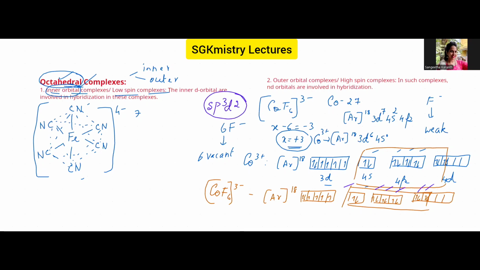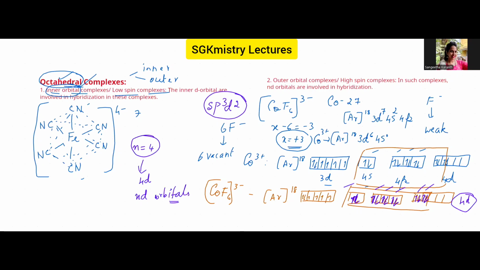Now, of course, the electrons from the ligands, let me show it in another color, will be filled here. These are the electrons of the fluoro ligands. I hope it is clear. So it is sp3d2 hybridization. Now, the outermost orbital that is involved in the bonding is 4d. So the n value is 4 here, and the d orbitals involved are also 4d, nd orbitals, which are involved in the hybridization.